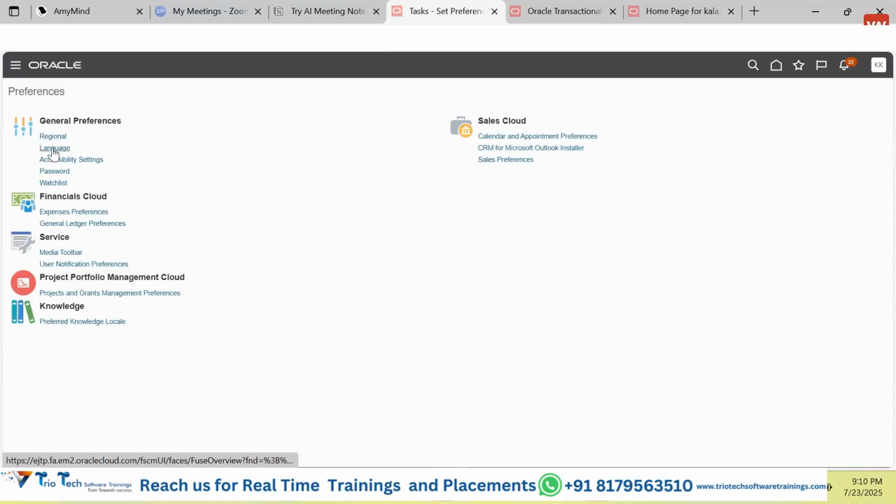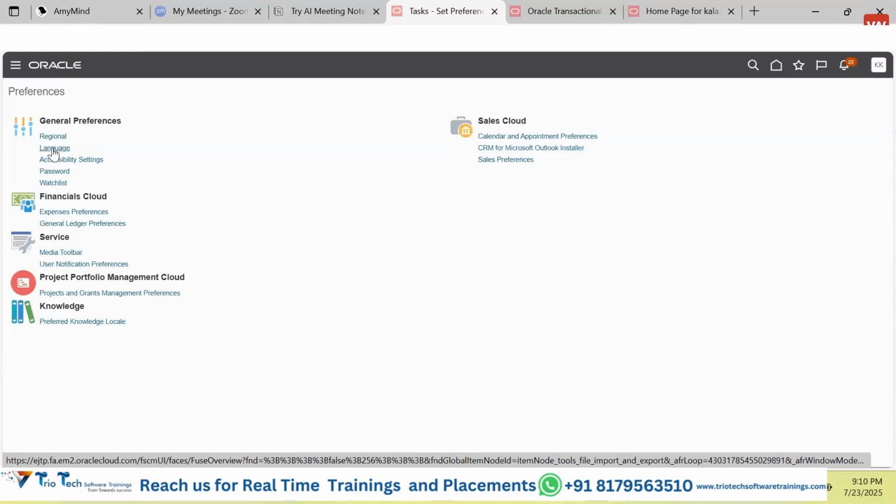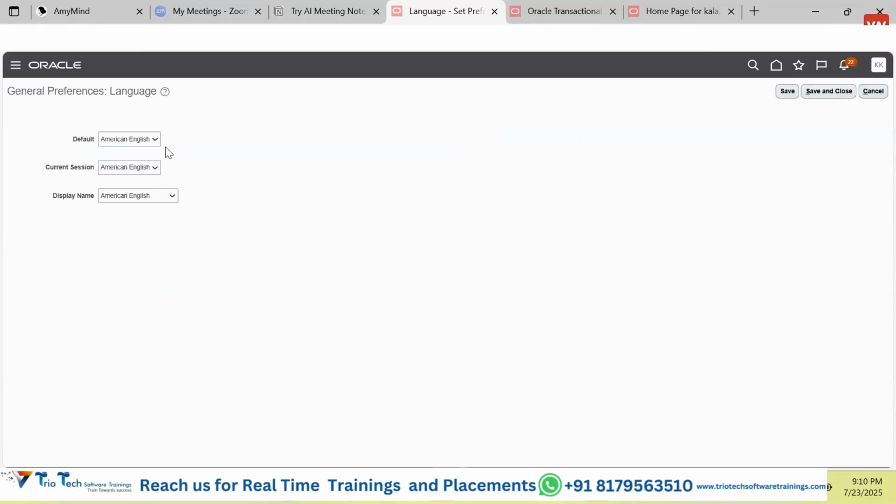Once I click on the language, the person who logs in can go to the language screen, and has the option that default language is English, but I want to see that in Dutch. If the company has purchased additional languages, they will get the list of languages. I want the current session to be in Dutch, and the display name should also be in some Dutch language. That's how we set it and click on save and close.